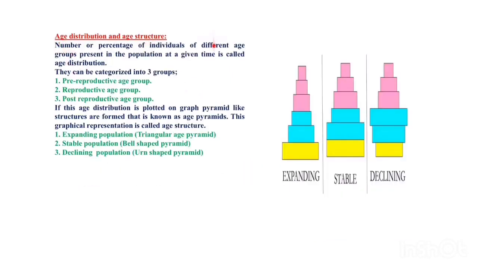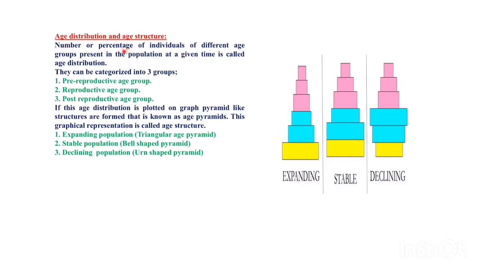Next one is age distribution and age structure. The individuals of the population can be categorized into three groups based upon their age: pre-reproductive age groups, reproductive age groups, and post-reproductive age groups. Pre-reproductive age groups are younger generations, reproductive age groups are middle-aged generations, and post-reproductive are old-age generations. When these age groups are plotted in a graph, we get some pyramid-like structures. That is called age pyramids.